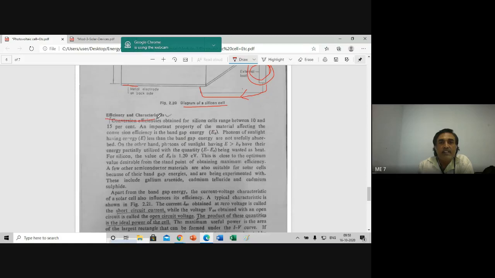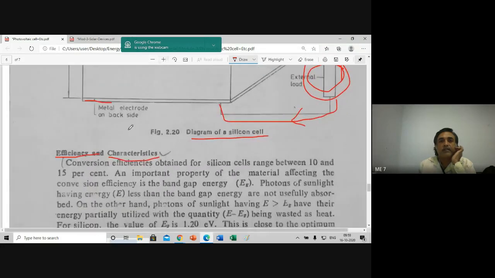Efficiency and characteristics. Disadvantage point of view, look at this. Efficiency and characteristics. Focus on this. Conversion efficiencies obtained for silicon cells, that is photovoltaic cells, range between 10 and 15%.